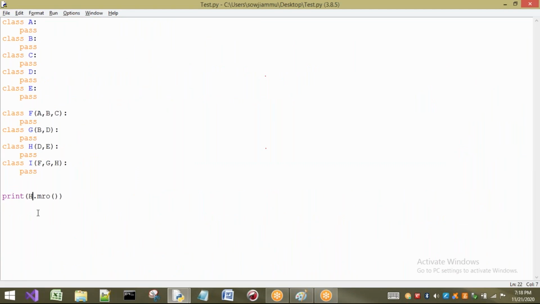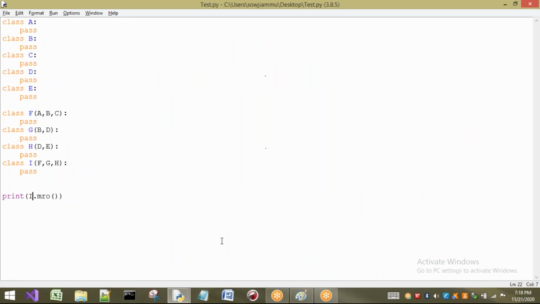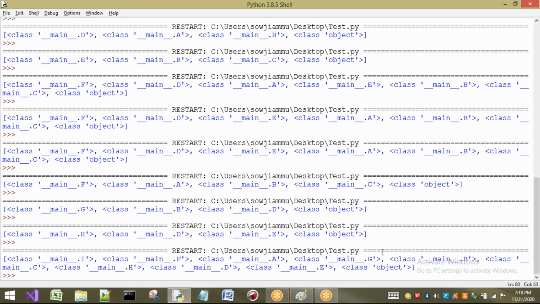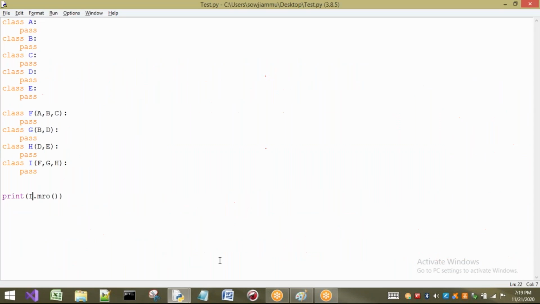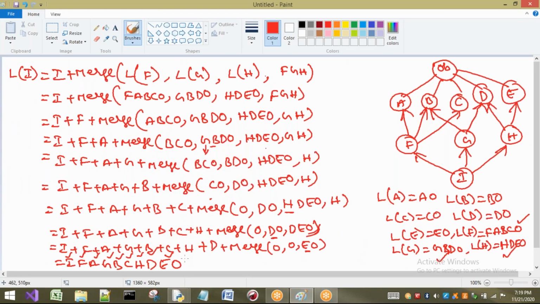Now finally I want to check for I. Observe what the answer is. I, F, A, G. Next B, C, H, D. And finally we got E and object. So here also we got E and object. In this way, internally the method resolution will be taken care of.